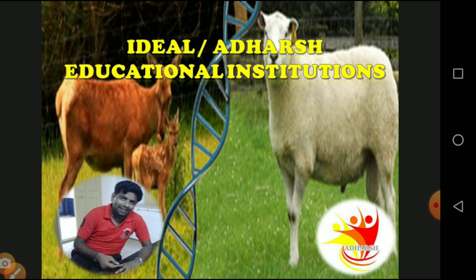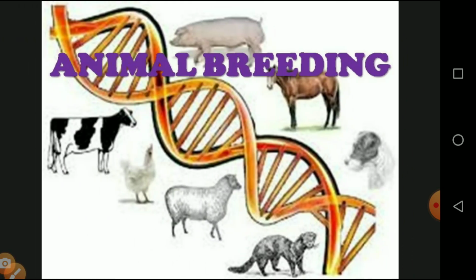I am Sadish Kumar, going to take the class regarding the topic of breeding and biotechnology. Today's topic we are going to see is animal breeding. Animal breeding is otherwise called animal husbandry. From the meaning, we can isolate it from the words of animal breeding.